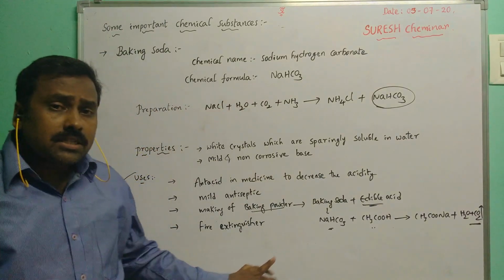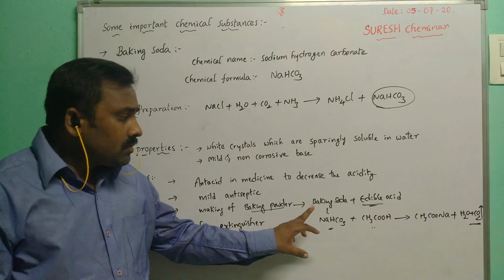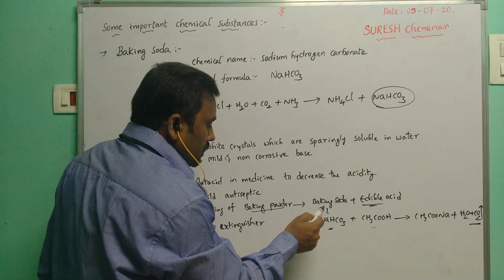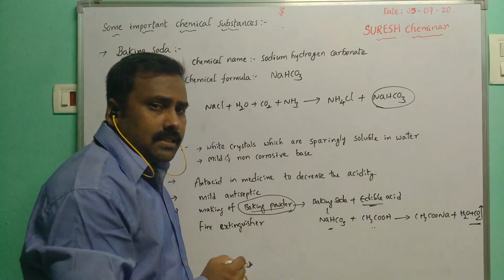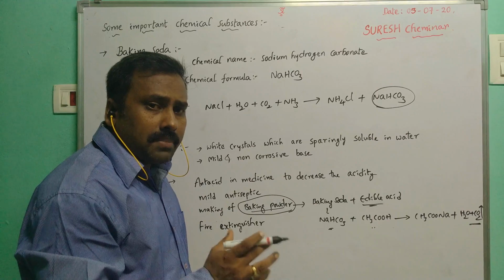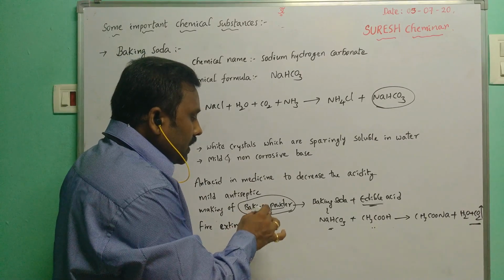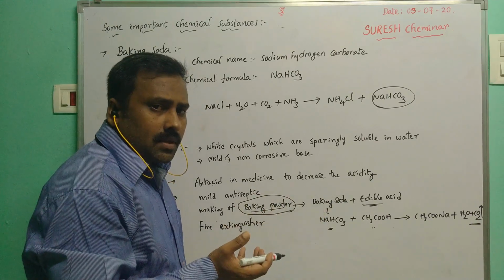Due to the liberation of that CO2 gas, the baking powder can be used in bakeries to make breads. What will happen when you add the baking powder? The CO2 gas is liberated.